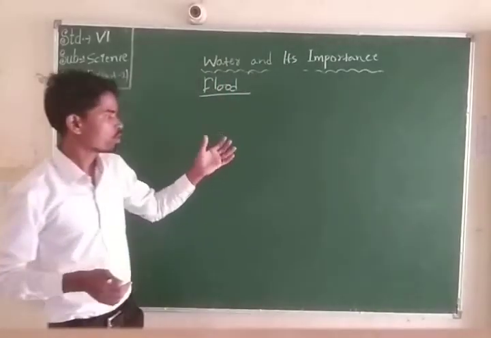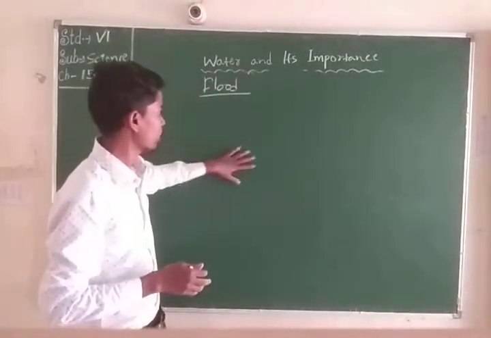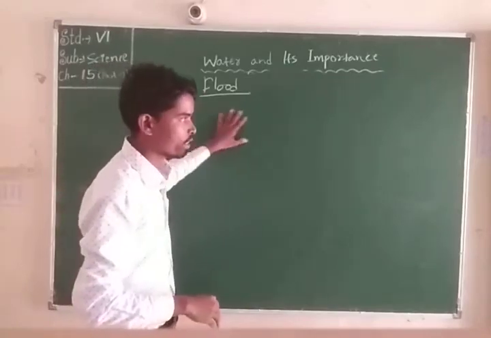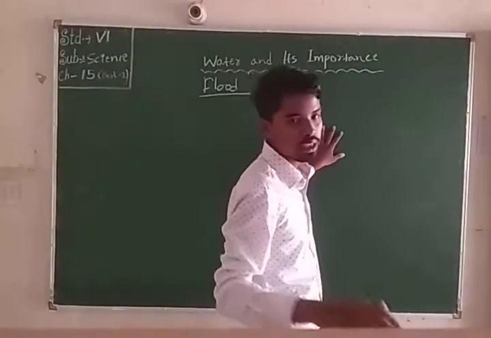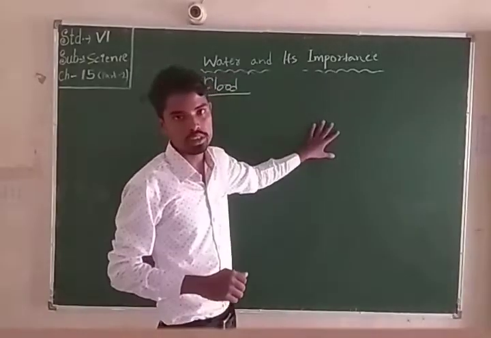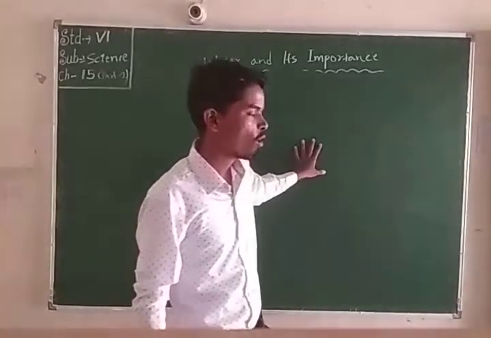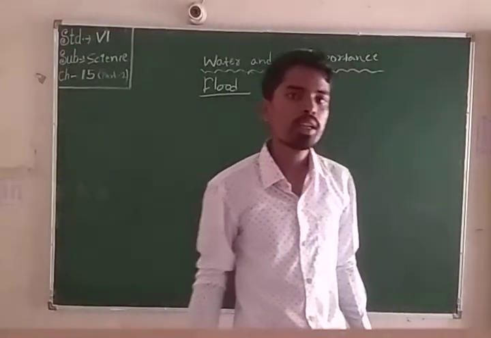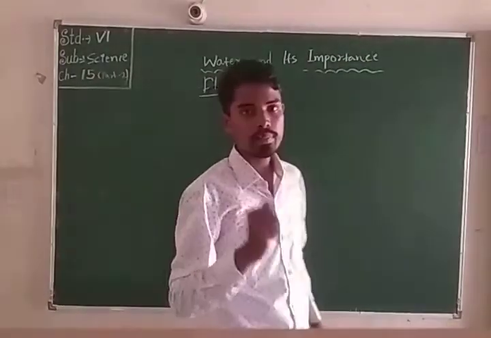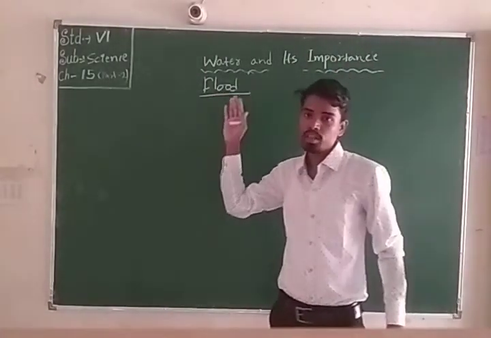What is shifting cultivation? When people cultivate a particular area and then migrate to another area for the purpose of agriculture, that is shifting cultivation. That is a main cause of floods. Also, deforestation, when trees are cut again and again, leads to disasters like floods.